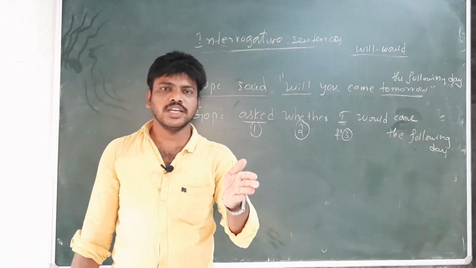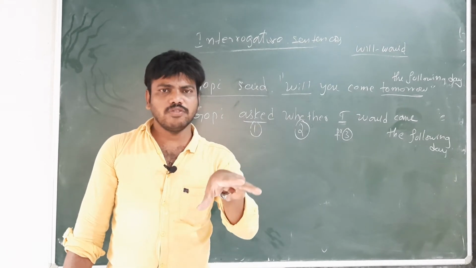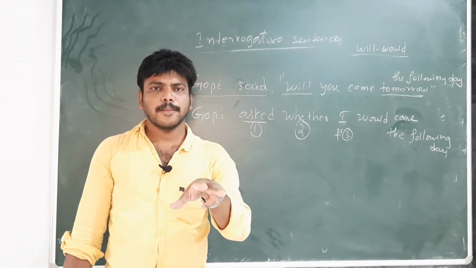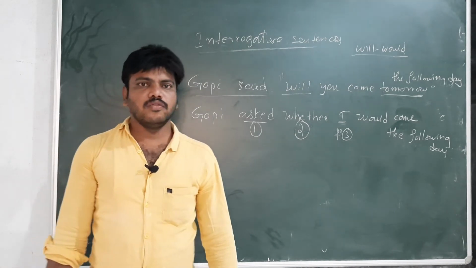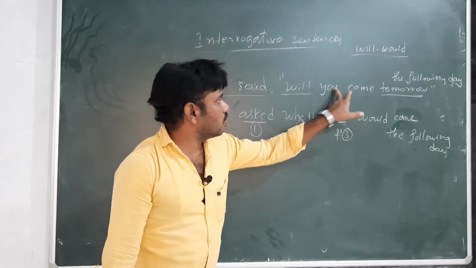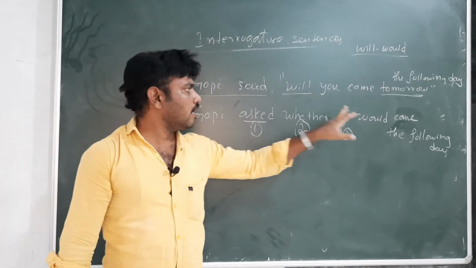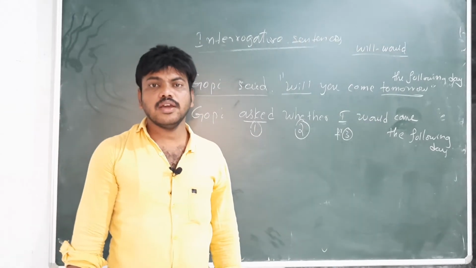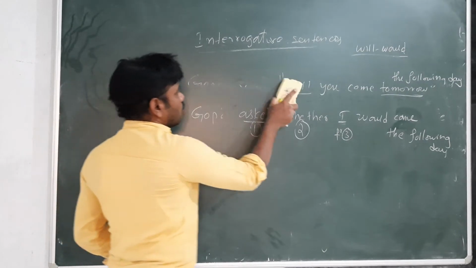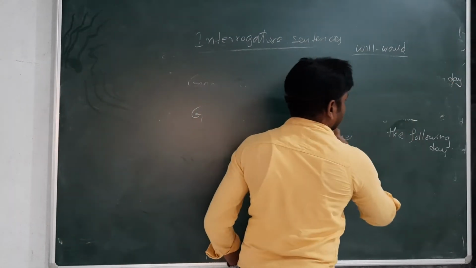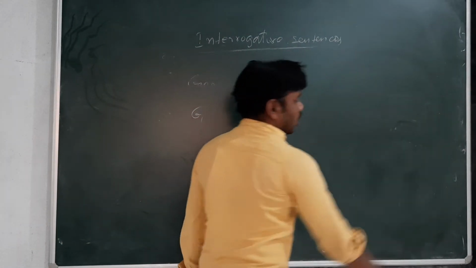So, first we have seen do. Second thing, did we have seen. Third thing is will. Suppose there is shall, should, can, could, may, might. This is how to change direct and indirect speech in an interrogative sentence.